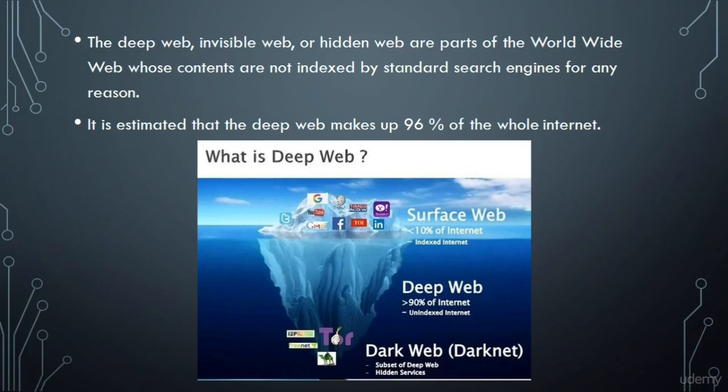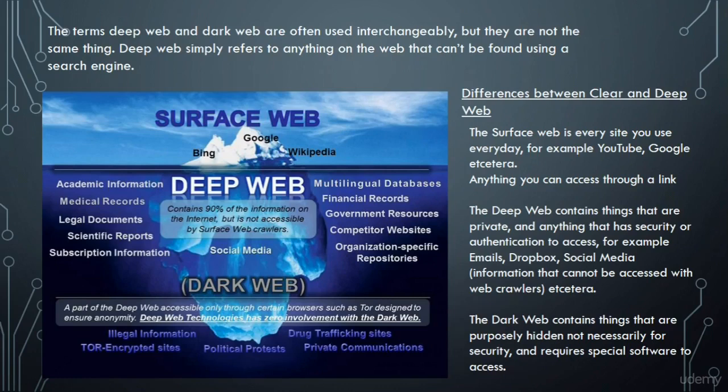It is estimated that the deep web makes up 96% of the entire internet, and that's really a lot when you come to scale how big the surface web really is. Now let me explain the differences with the help of this image right here. Very nice image that'll hopefully explain everything clearly.